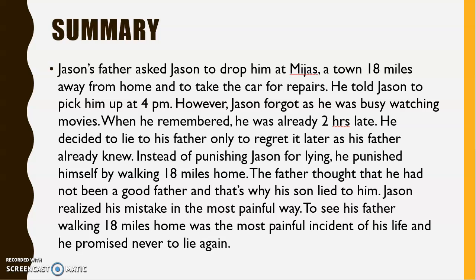The father thought that he had not been a good father, and that is why his son lied to him. Jason realized his mistake in the most painful way. To see his father walking 18 miles home was the most painful incident of his life, and he promised himself never to lie again. So this is teaching somebody by example. So that was something that he would never forget.